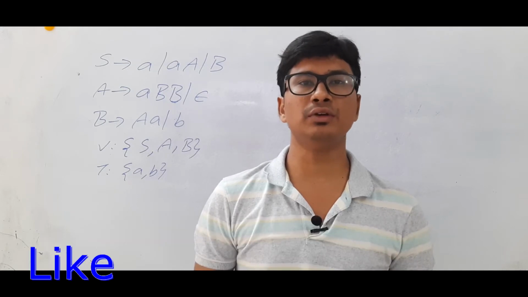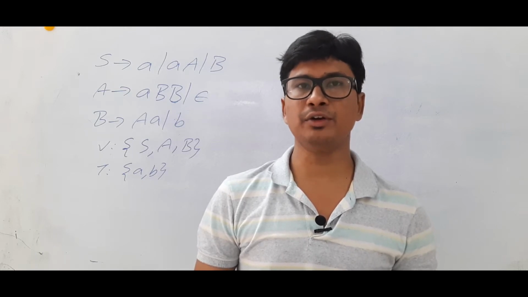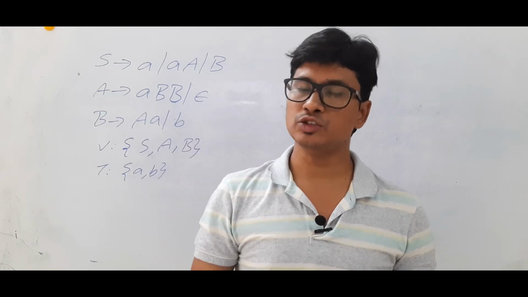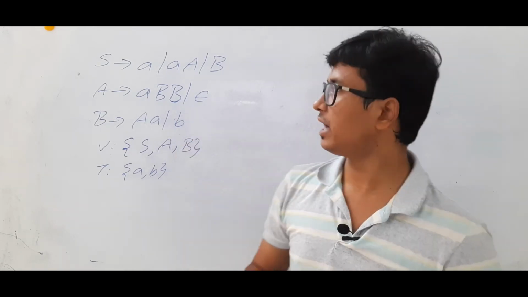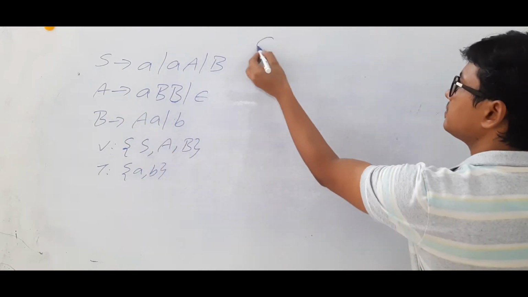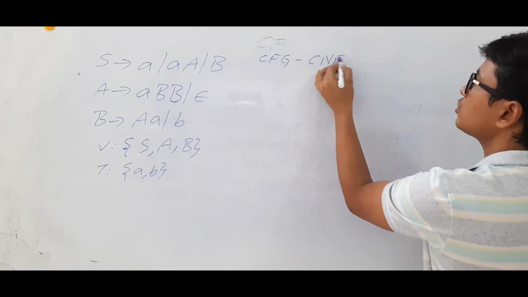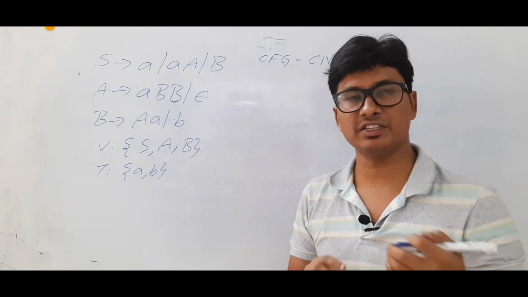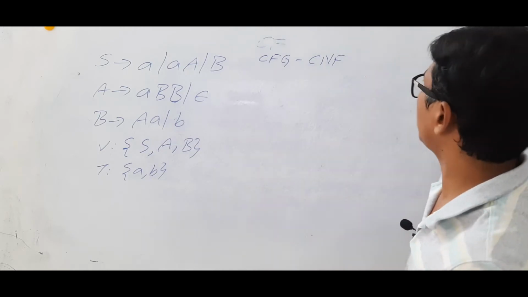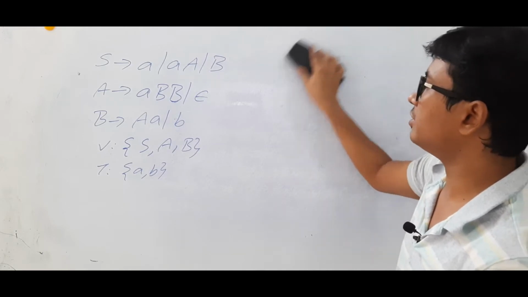I request everyone to watch my videos in a sequence for better understanding. In the earlier video, we discussed one example for converting a context free grammar to Chomsky normal form. For a better understanding, I have taken another example and will convert this context free grammar, CFG, to Chomsky normal form, so that if you have any doubts or are facing any problem converting a context free grammar to Chomsky normal form, I think you can understand with this example. All those doubts will be cleared.